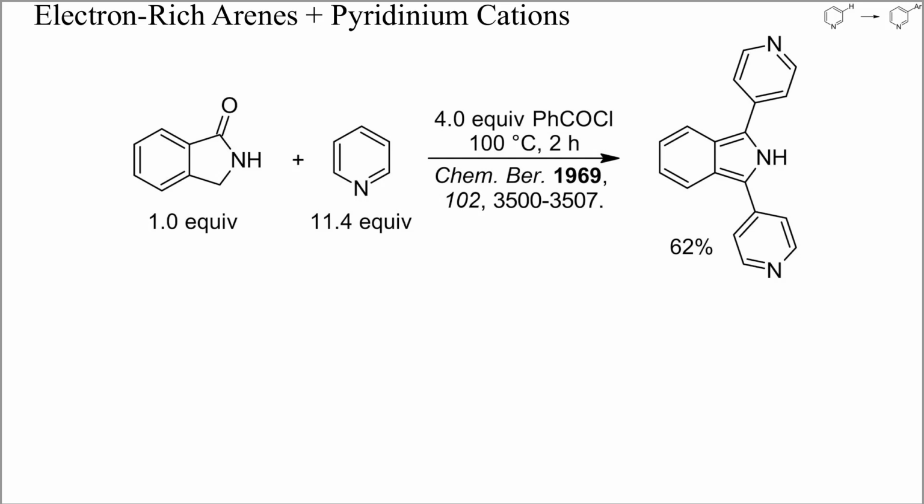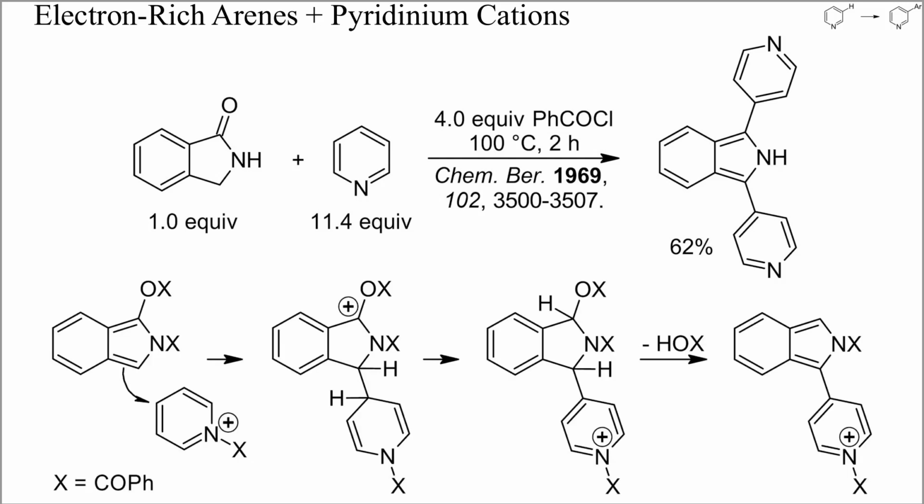In this example, a substituted isoindole was prepared from isoindolinone, pyridine and benzoyl chloride. This reaction probably proceeded by initial activation of both pyridine and isoindolinone by benzoyl chloride. Interestingly though, benzoylation of isoindolinone at oxygen would generate a highly reactive nucleophilic isoindole, while acylation of pyridine at nitrogen yields an electrophilic pyridinium salt.